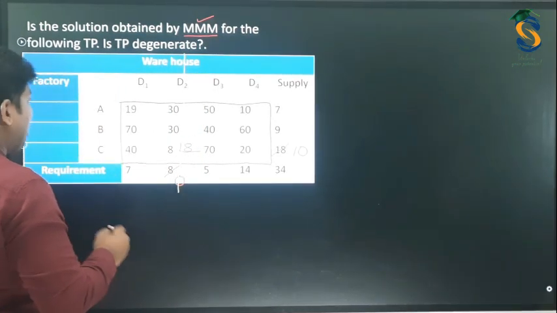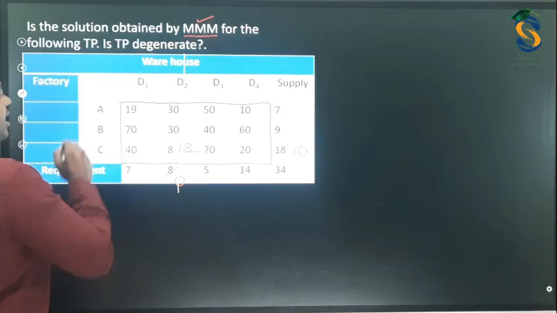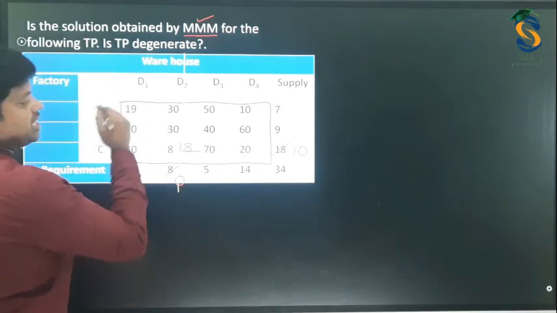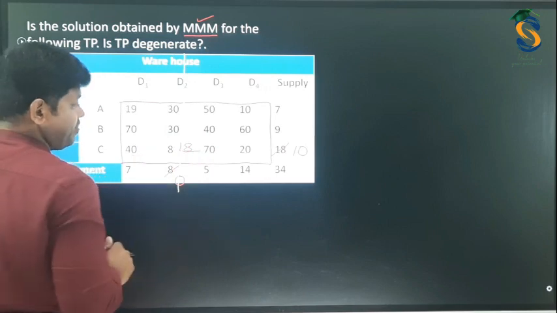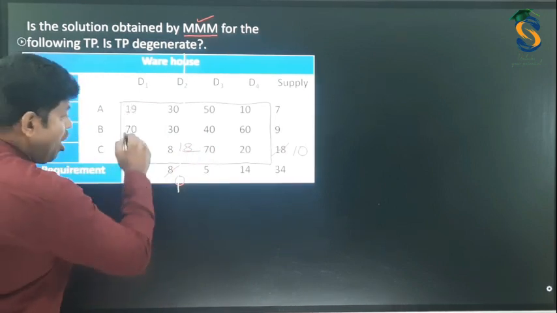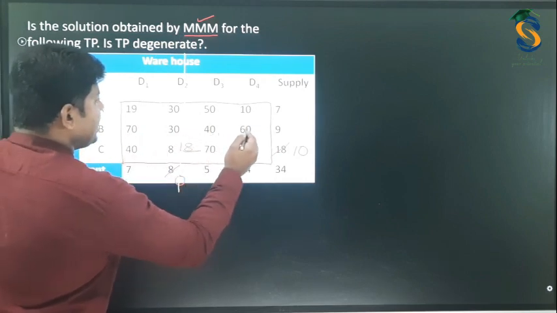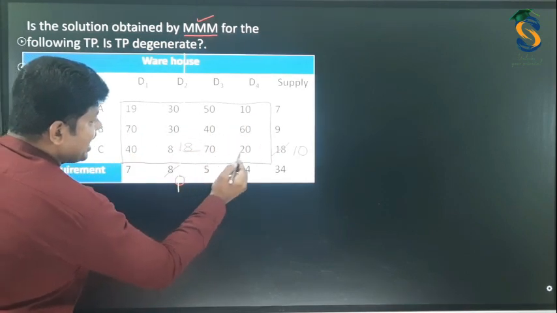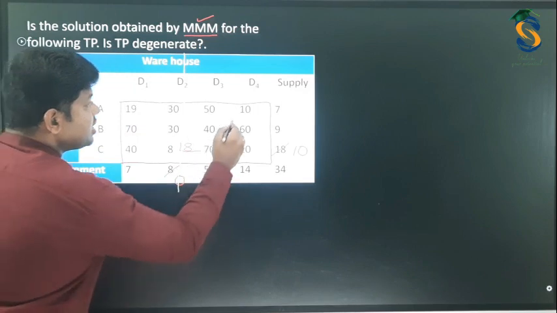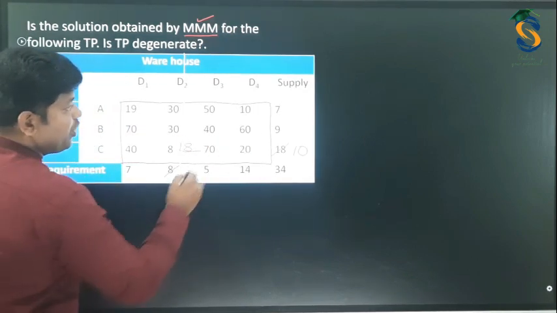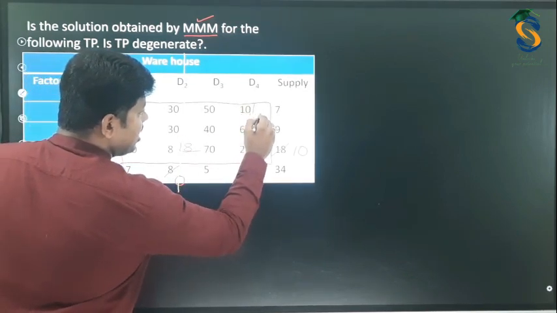Now, what next? Again, in the remaining cells, which is the minimum? We have to find out. So among 19, 50, 10, 70, 40, 60, 40, 70 and 20, the minimum is 10. Hence, we need to allocate for this cell.